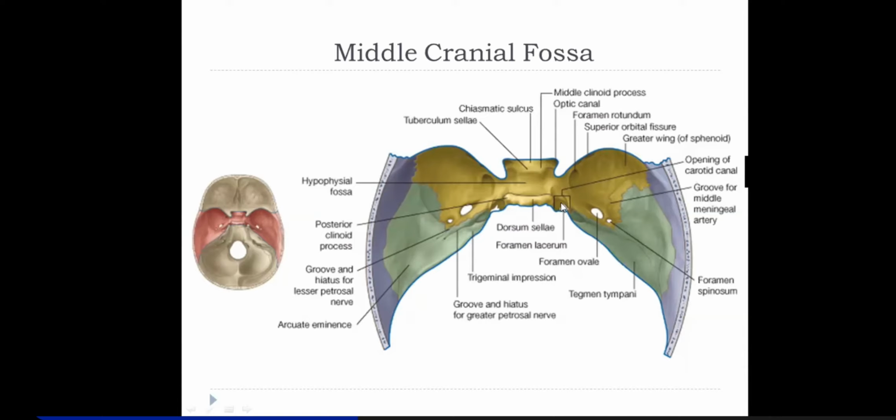So it is not a true foramen, right? Foramen lacerum: you can see this margin of occipital bone and sphenoid and the tegmen tympani, which is part of the petrous temporal bone. So this opening is foramen lacerum. Okay.